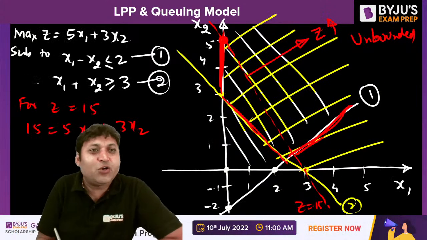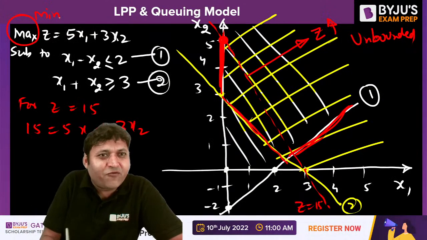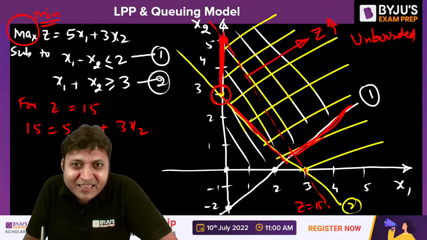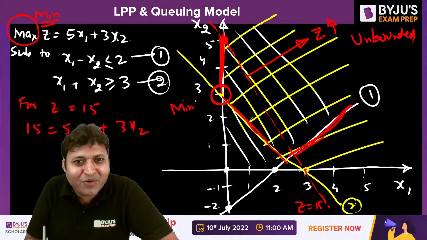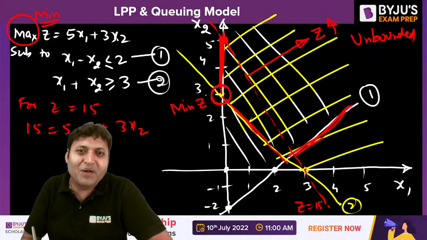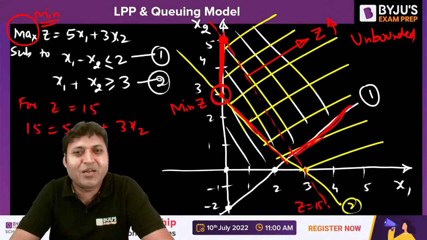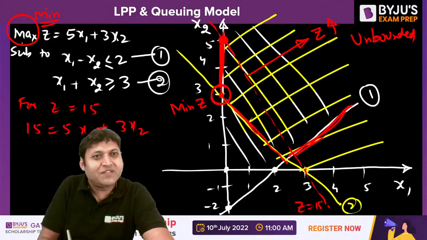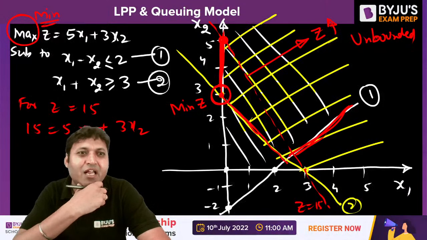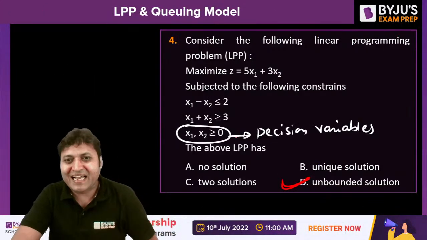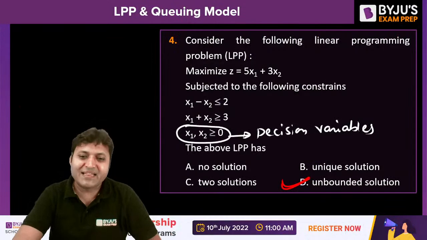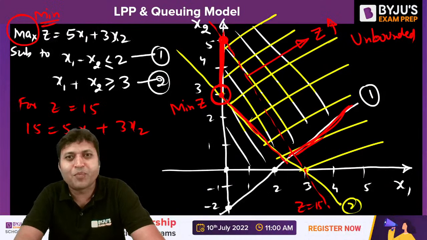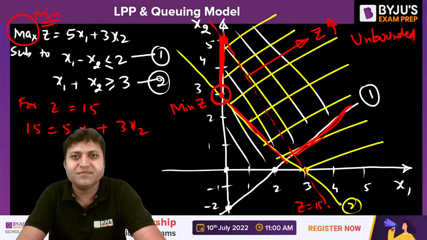But if it would have been a minimization problem, listen very carefully. If the question would have been for a minimization problem, then this would have been the point, a unique solution for the minimum value of z. For a minimization problem, this point would have represented the minimum value of z, isn't it? Then the correct answer would have been option B. Is this clear to everyone?